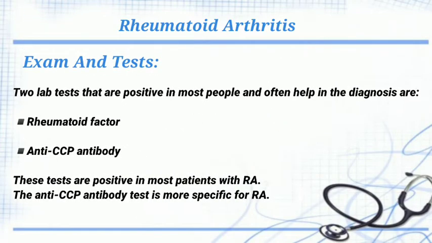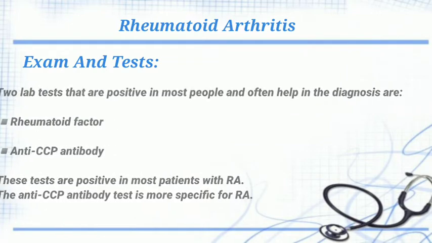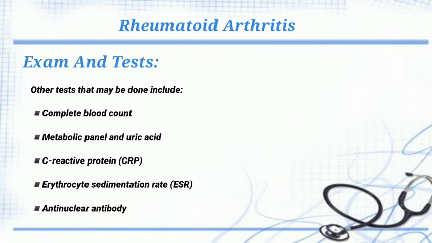Exam and tests. Two lab tests that are positive in most people and often help in diagnosis are rheumatoid factor and anti-CCP antibody. These tests are positive in most patients with rheumatoid arthritis. The anti-CCP antibody test is more specific for rheumatoid arthritis. Other tests that may be done include complete blood count, metabolic panel and uric acid, C-reactive protein, erythrocyte sedimentation rate, anti-nuclear antibody.